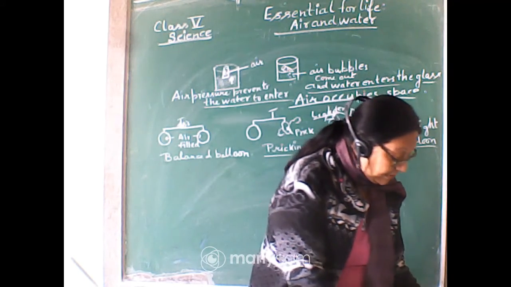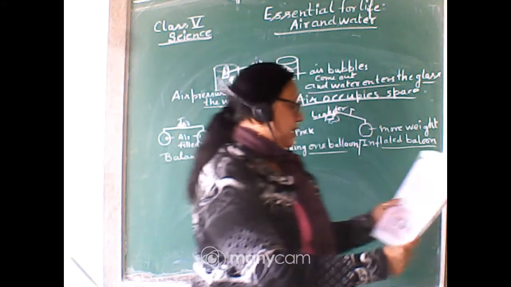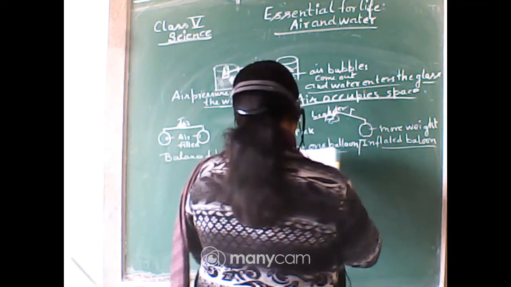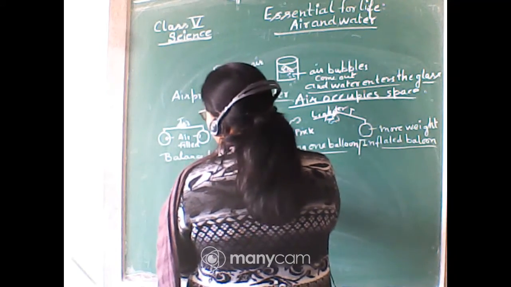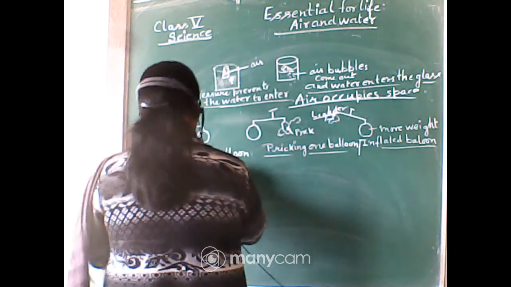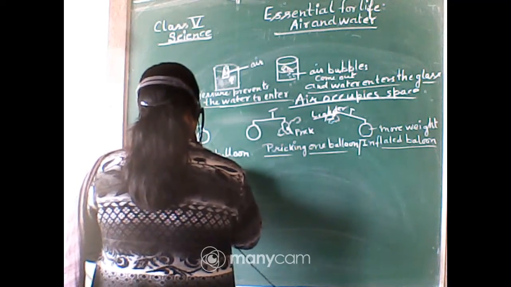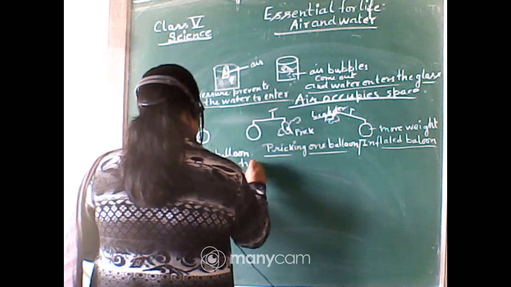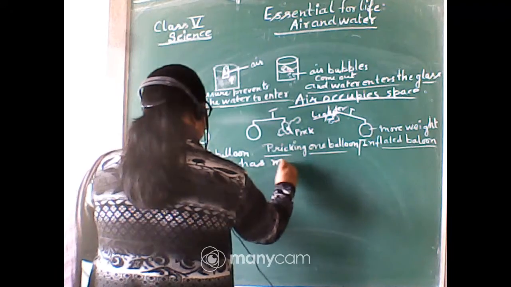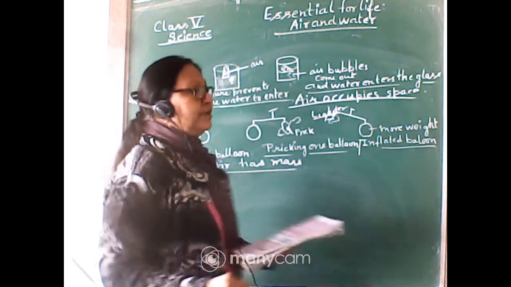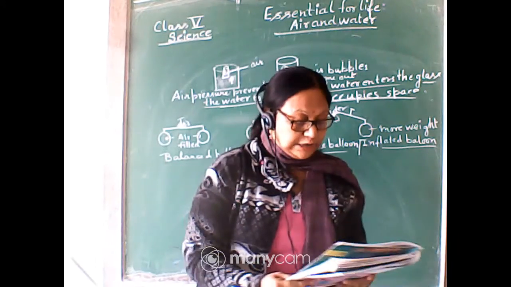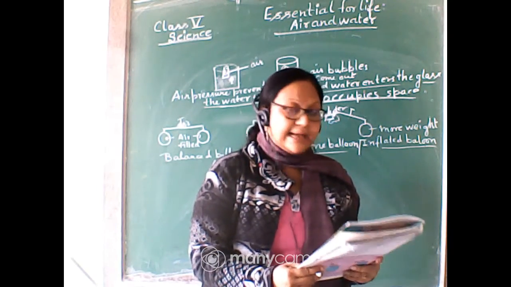Now the third, so this property, what is this property? Air has some weight. So this is the property. Second property is air has mass, you can say air has mass. So mass means it will become weighty or heavier. Now the third property, air exerts pressure.